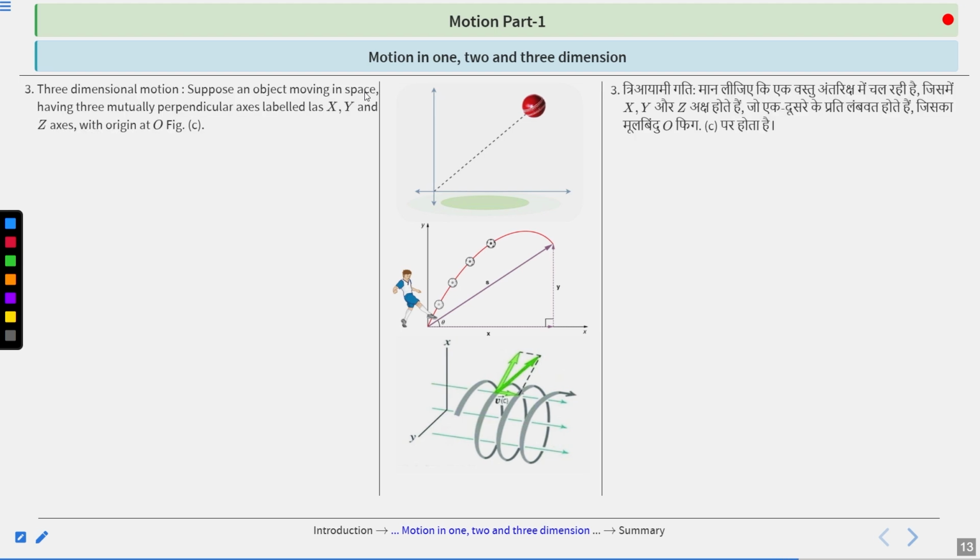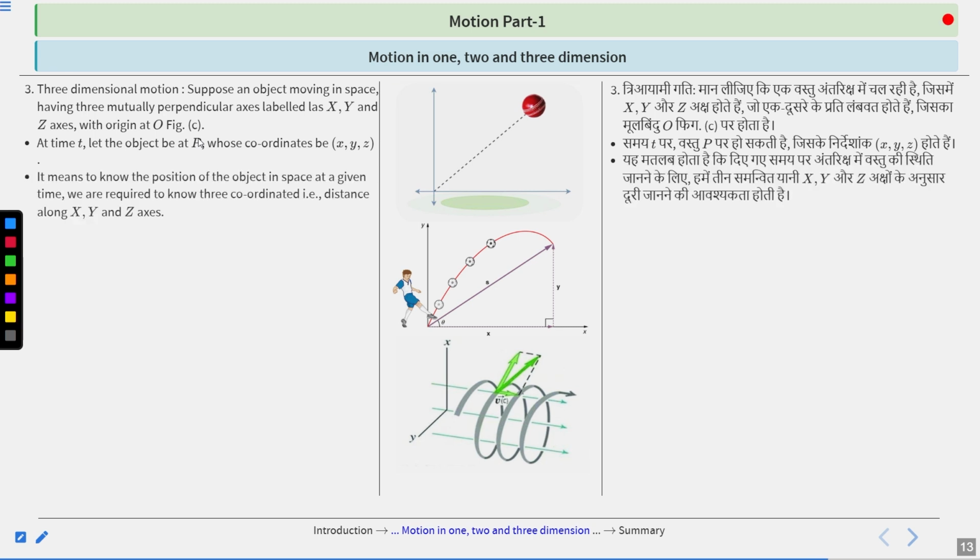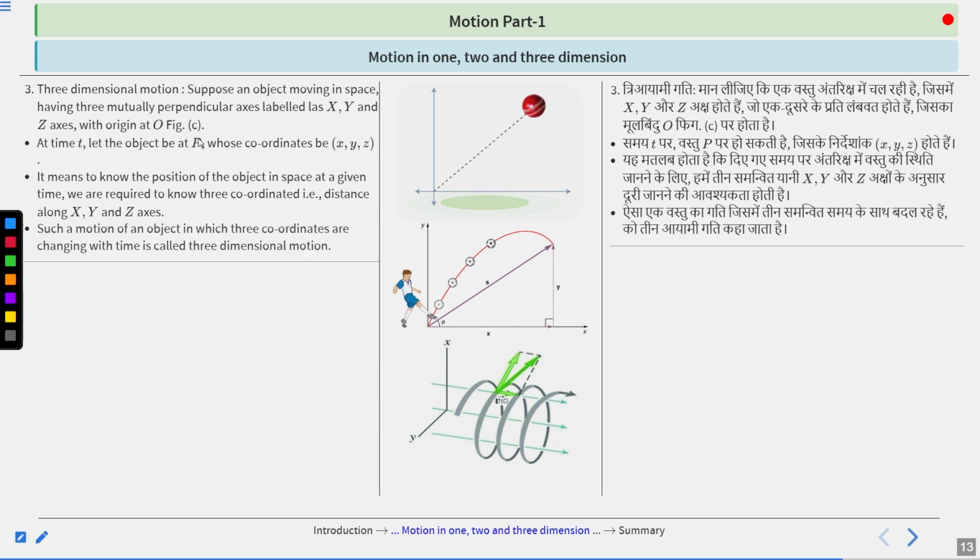Now the three-dimensional motion. Suppose an object is moving in space having 3 mutually perpendicular axes which are labeled as x, y, and z axis. They have their origin at O, figure t. At time t, let the object be at P whose coordinates are x, y, z. It means to know the position of the object in space at a given time, we are required to know 3 coordinates, therefore distance along x, y, and z axis. Such a motion of an object in which 3 coordinates are changing with time is called three-dimensional motion.